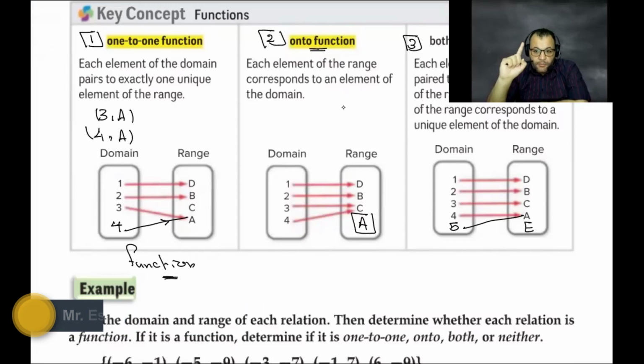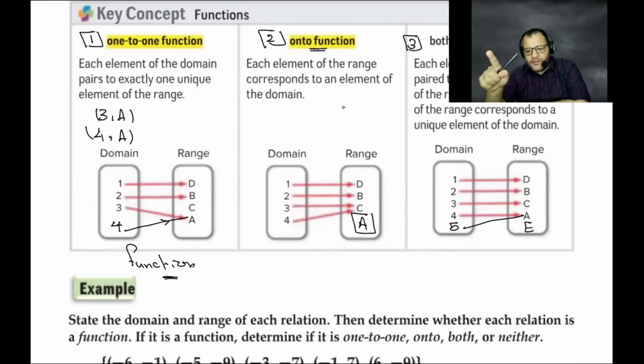My question is, why is this relation a function? It's a function, it's not a function. Again, for this one, how do you know that this relation is a function or not? To know if this relation is a function, look at the domain. Do all of the elements of the domain connect with an element of the range or not? Yes. 1 is connected, 2 is connected, 3, 4, 5. Did you find that any element of the domain is connected more than one time?